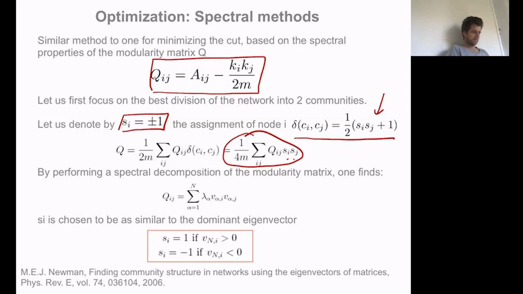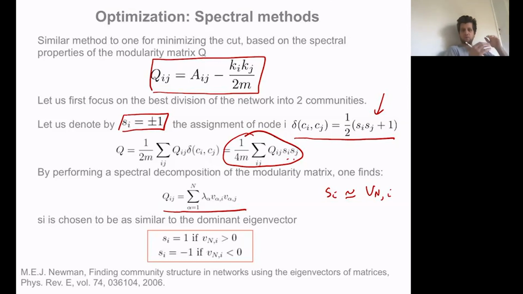Typically, what we're going to do is use a spectral decomposition of that matrix, which is a symmetric matrix. Now, if we want to maximize modularity, we choose an S that looks like the eigenvector v_n, whose eigenvalue is the largest.